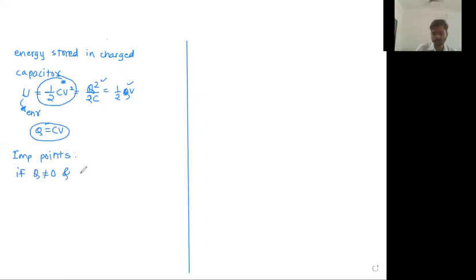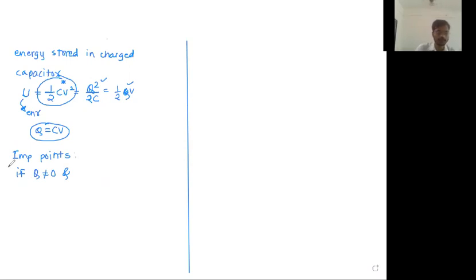Grounded means... there is a slight lag in the screen. There is no such message here. Anyone having the same problem? I can wait. If everyone is facing the same problem, I can wait. Anyone having lag? No? All okay? Ansh, don't worry. It's being recorded. You will not miss anything. Okay? Can you reply, Ansh?